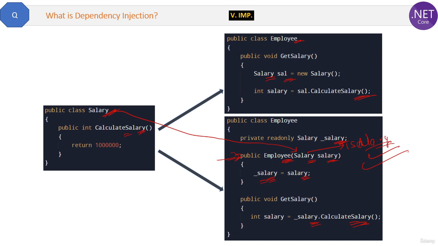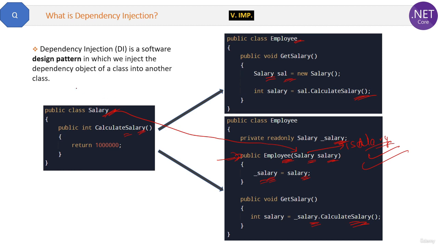But for now, fully understand this definition: dependency injection is a software design pattern in which we inject the dependency object of a class into another class. You know what a dependency object is and how it is injected, right? Through the constructor. This is dependency injection in general, but in .NET Core we will use interfaces, and I will explain that with the advantages in the upcoming question.